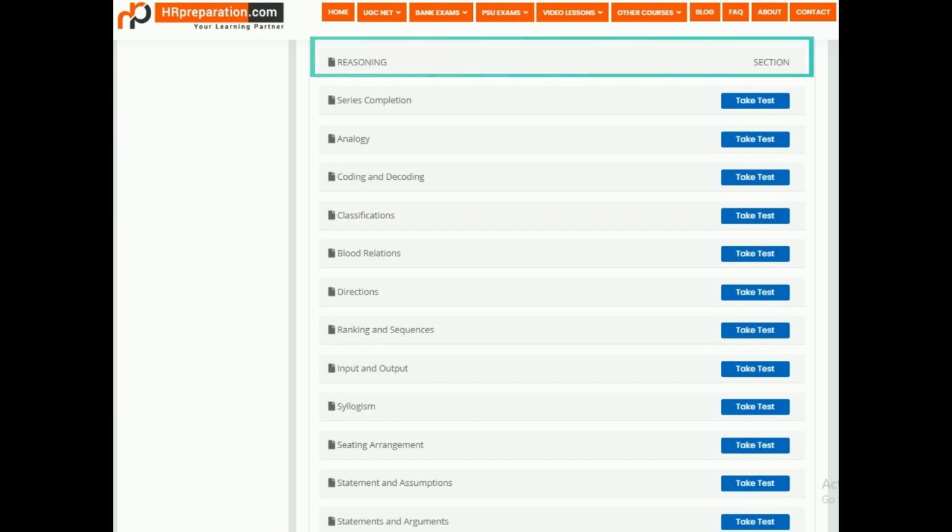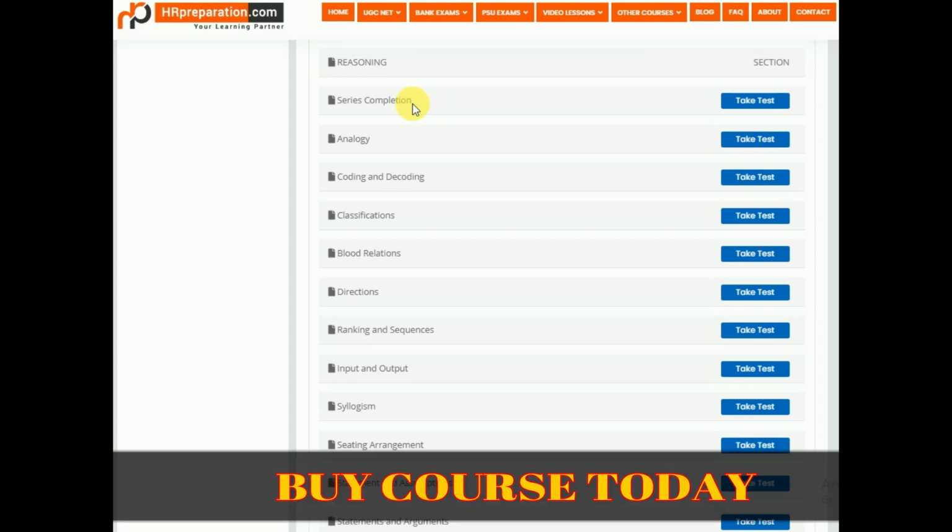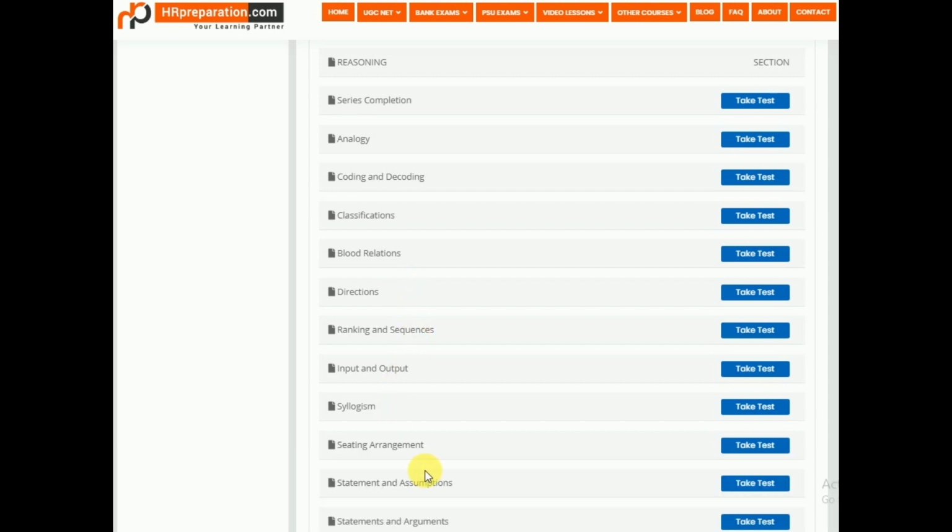Let's understand the general paper. As we know, the general paper consists of reasoning, quantitative aptitude, general English and current affairs and GK. So now we can understand the reasoning section. Under reasoning section, we covered all important topics like series completion, analogy, coding and decoding, classifications, blood relations, directions, ranking and sequence, input and output, syllogism, seating arrangements, statement and assumptions, statement and arguments.